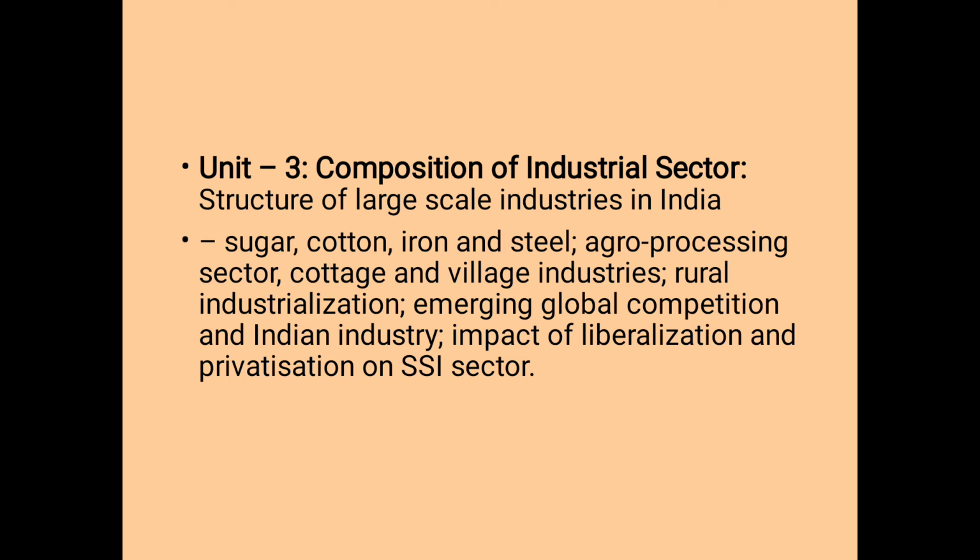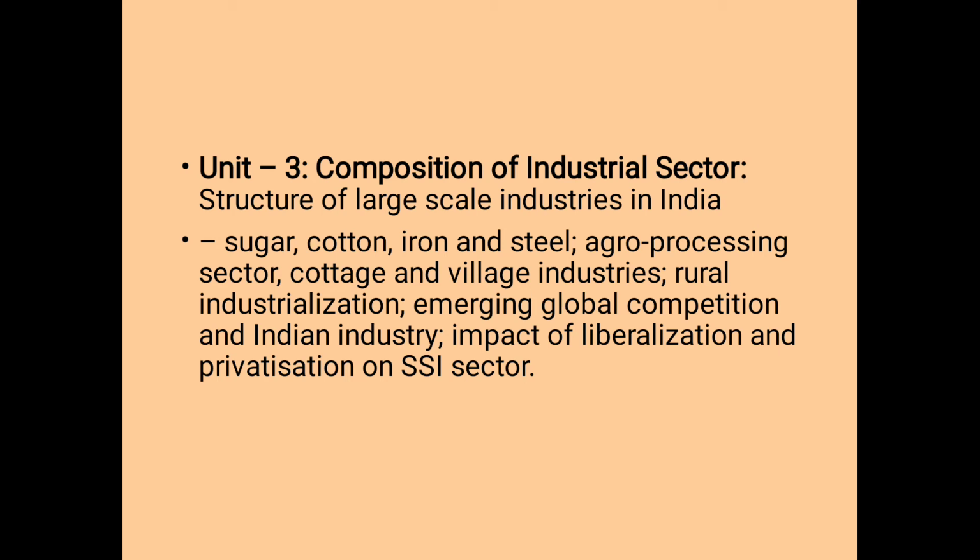Then the third one, Unit 3, that is composition of industrial sectors, that is the structure of large scale industries in India: sugar, cotton, iron, steel, agro processing sectors, cottage and village industries, rural industrialization, emerging global competition and the Indian economy. What is global competition, and the impact of liberalization and privatization on small scale industries.